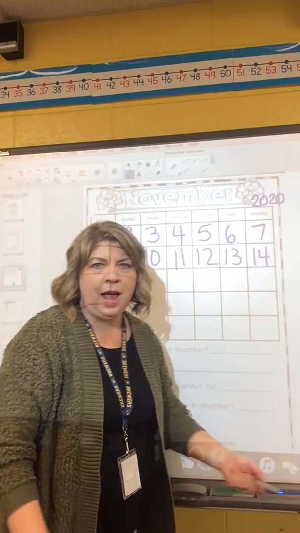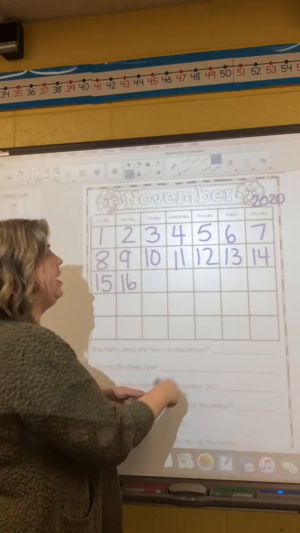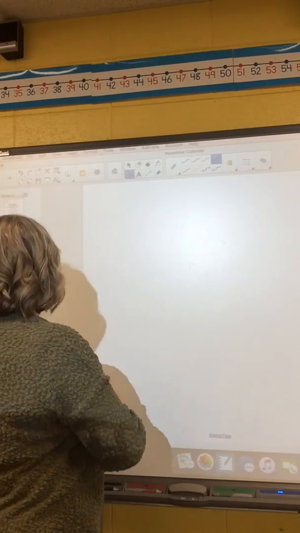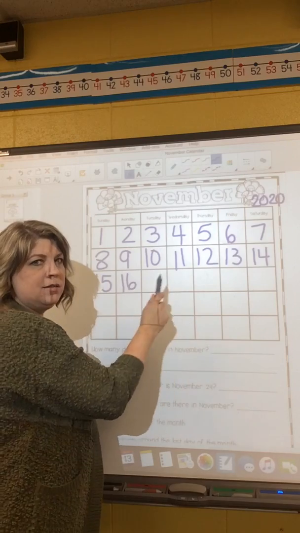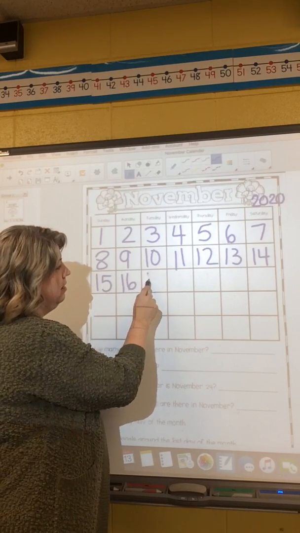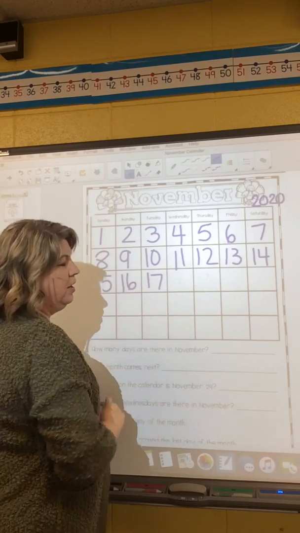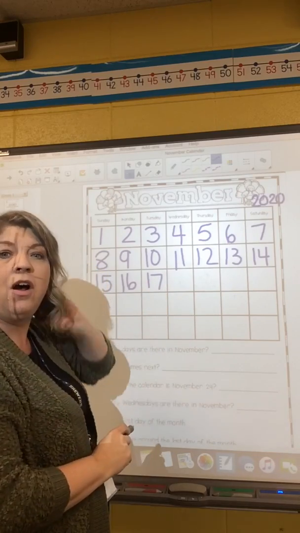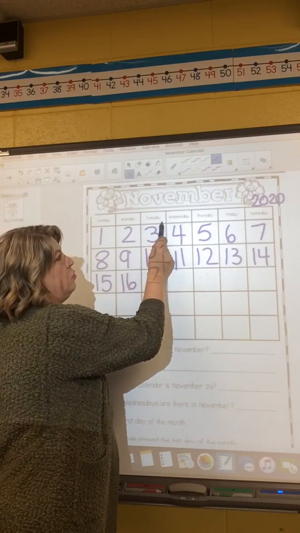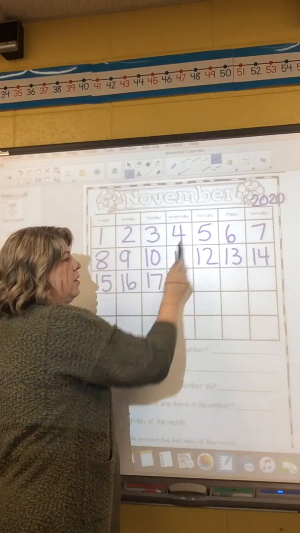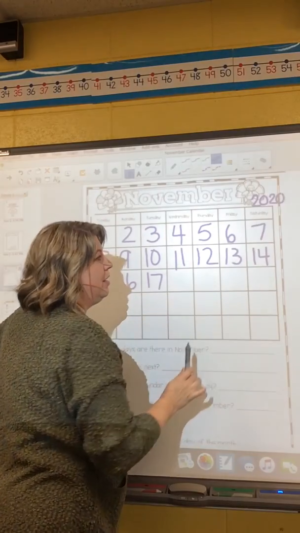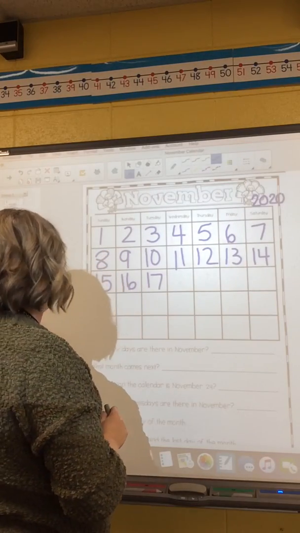All right, today you are at home on an at-home day, and today is Tuesday. What number do we need to put next? Woo, did you see my board go crazy? There it is. We're back. What comes after 16? 17. Go ahead and write that in, and then let's say that all together. Here we go. Today is Tuesday, November 17th, 2020. Good job. Turn the page.